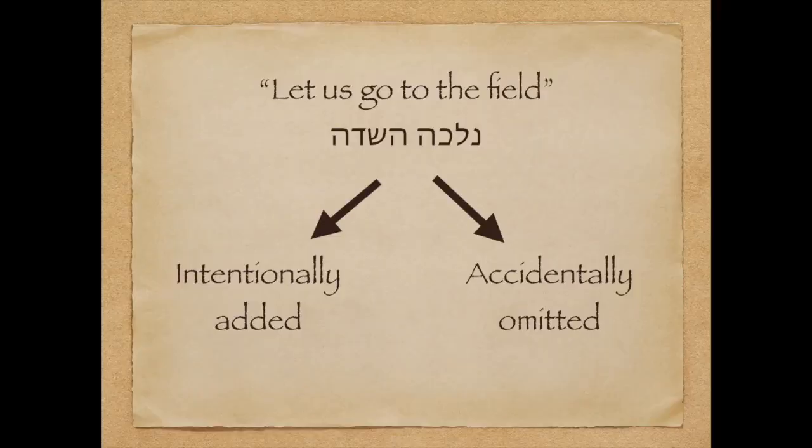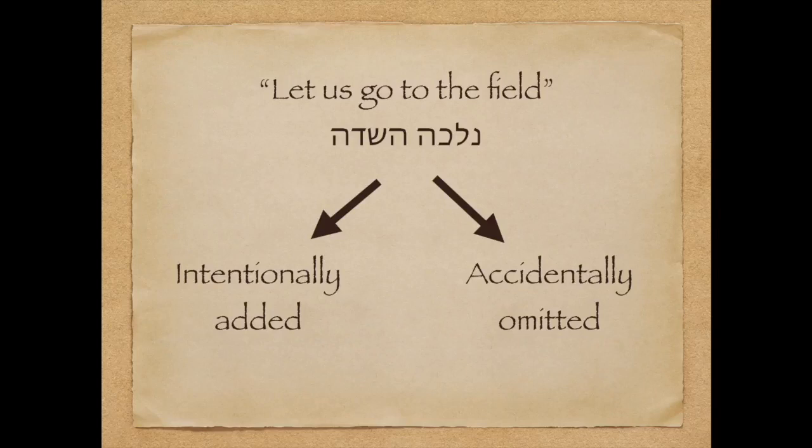Now, what should we make of all this? I think there are two approaches here to understanding what's going on in these manuscripts of the biblical text. The first approach is that the words Nelcha HaSadeh were intentionally added by manuscripts such as the Septuagint and the Samaritan Pentateuch in order to solve a textual problem. However, the problem with this approach is, why would an original author of Genesis have said, "and Cain said to his brother," and then not mentioned anything? It really just doesn't make any sense.